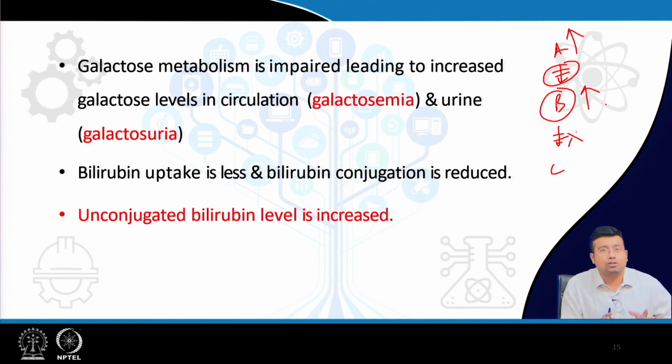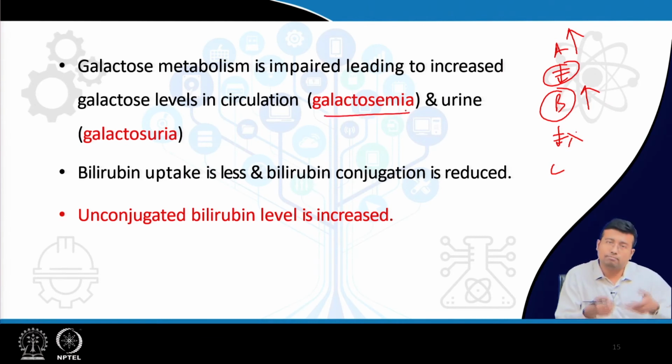So, excess galactose, if it is accumulated in the system, is actually excreted in urine also. If we test blood, there will be high galactose level, that is known as galactosemia. If there is excess galactose in urine, this is known as galactosuria.